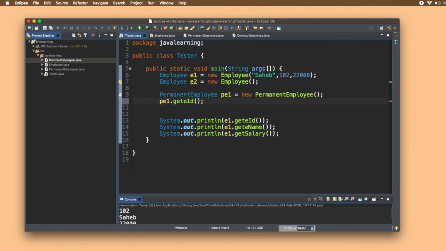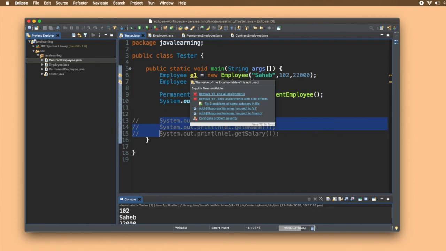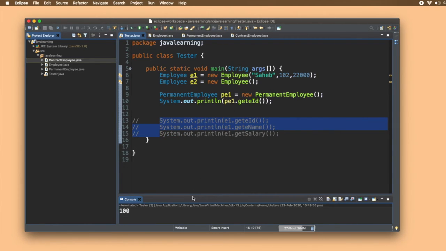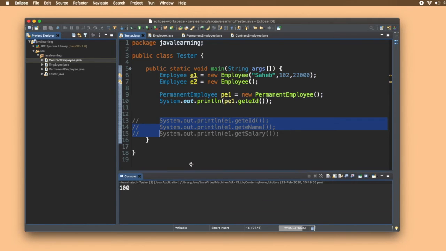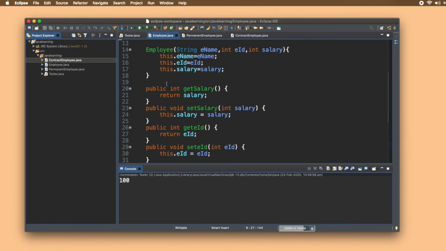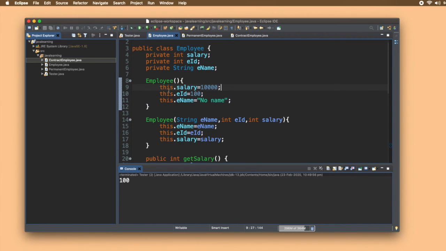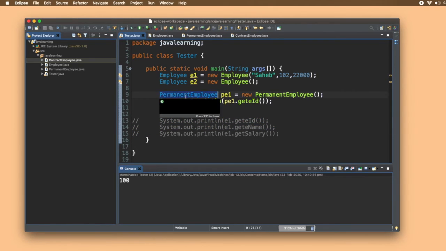So now I'll just print this out and see what values I get. Save this out and just comment this out. And you can see 100 is being printed here. Why? Because inside this employee constructor we have given that whenever this default constructor is called, the default value for EID will be 100. From where are we accessing this? From the permanent employee object, right?